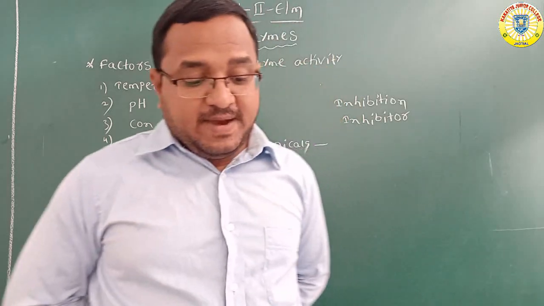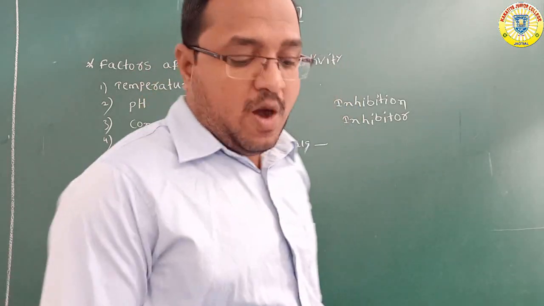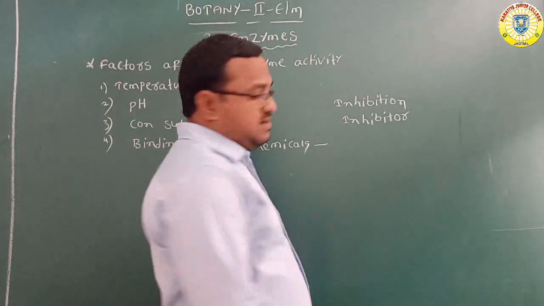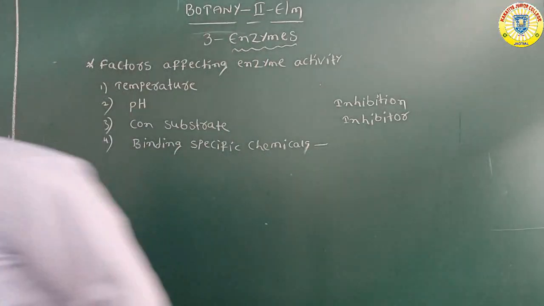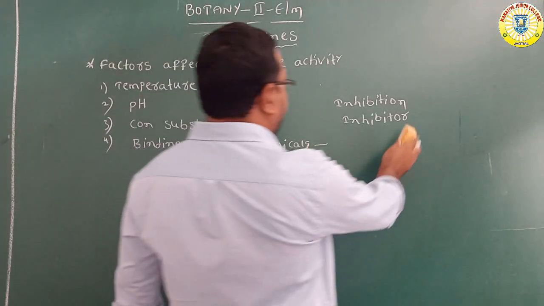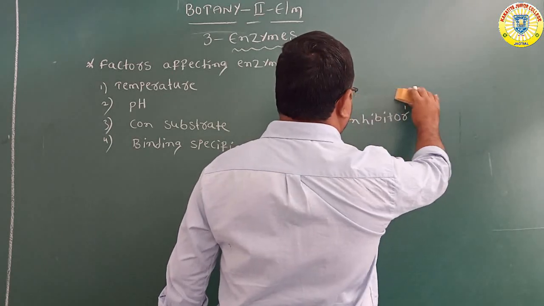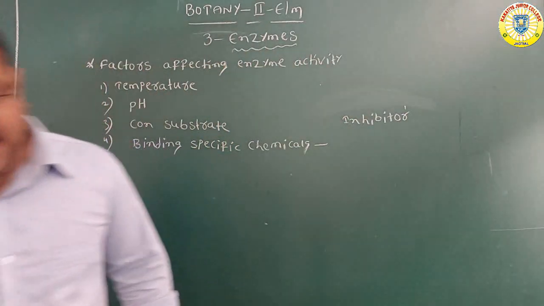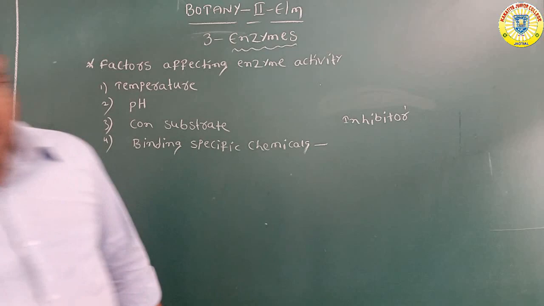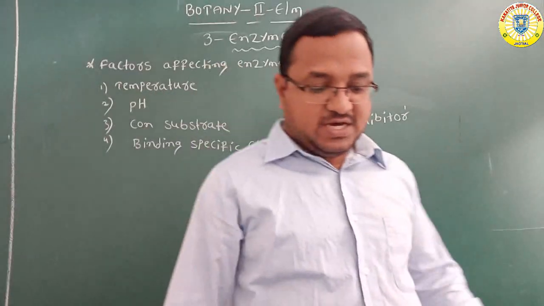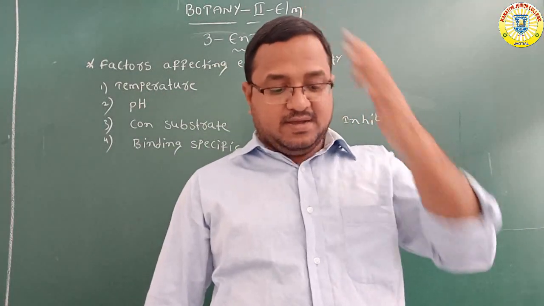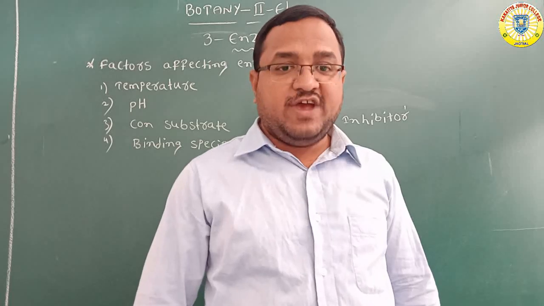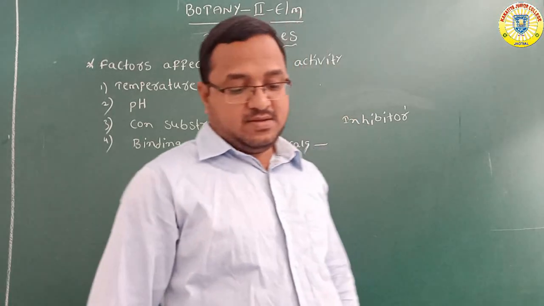Here, inhibitors are mainly two types: competitive inhibitor and non-competitive inhibitor, and feedback inhibitor.